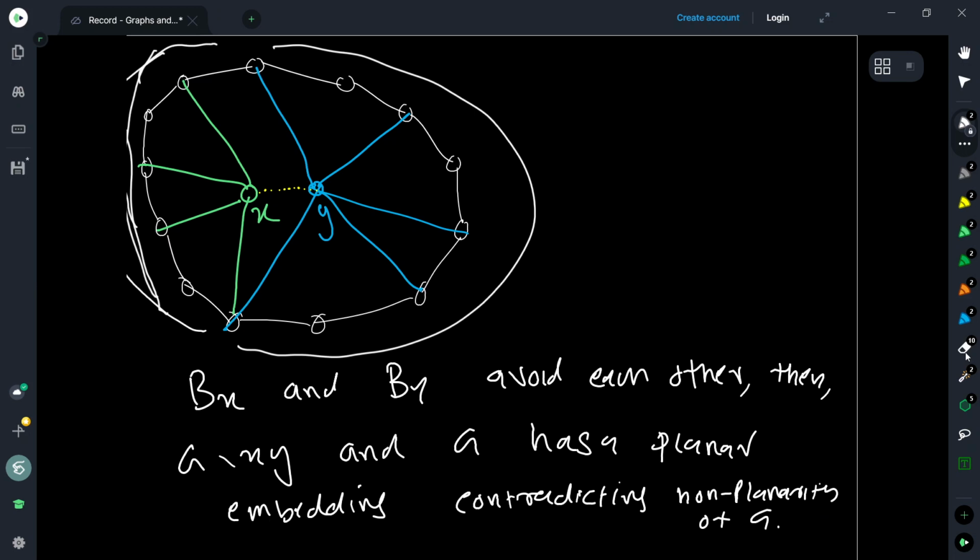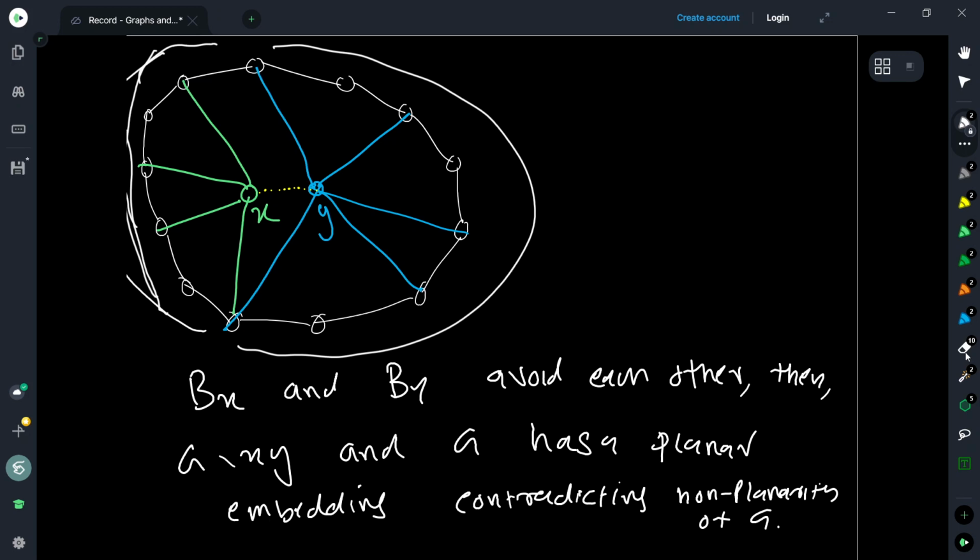So therefore we just observe that this graph G minus XY has a planar embedding, and hence, because X and Y are in the same face, I can put an edge connecting them, right? And hence I get an embedding of the graph G itself. But this is a contradiction to our assumption that the graph was not planar, right?